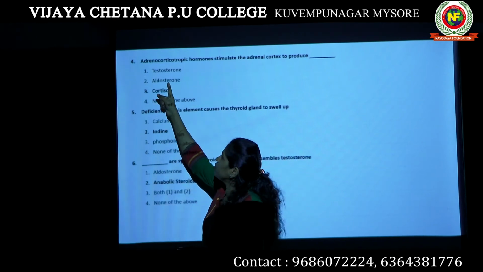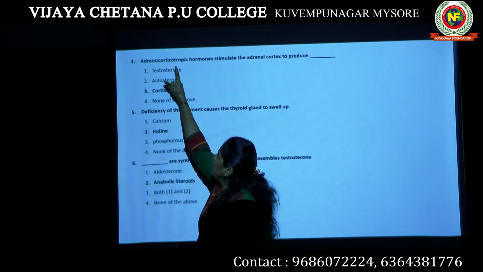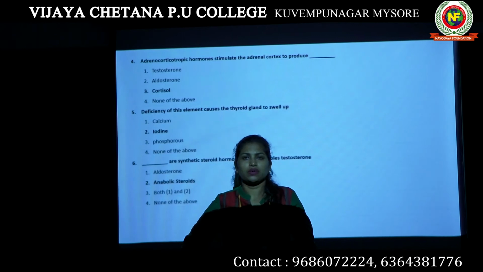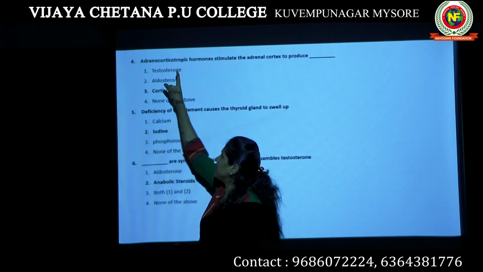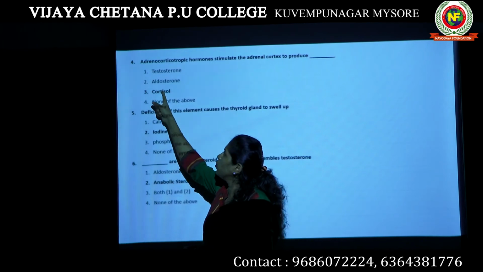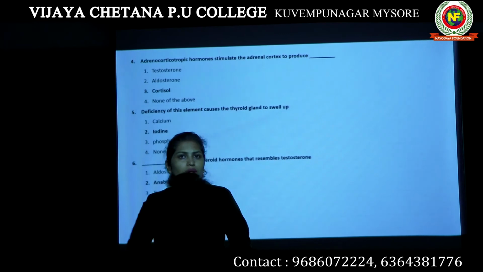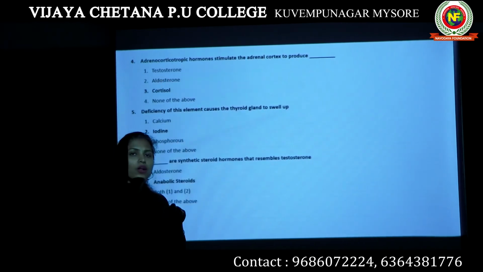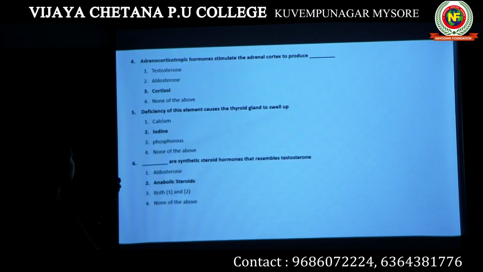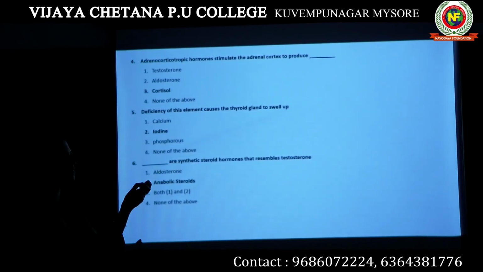Why not aldosterone? Aldosterone is a mineralocorticoid. And this hormone ACTH has nothing to do with mineralocorticoid. It will stimulate the production of glucocorticoid. Glucocorticoid is nothing but cortisol. Okay? And aldosterone is a mineralocorticoid. Okay? So here option 3 is the answer.